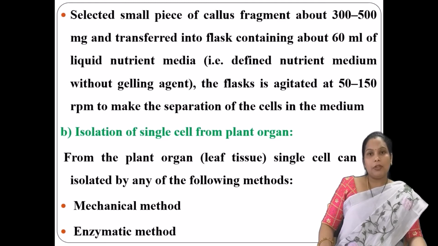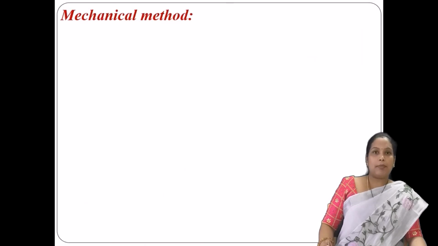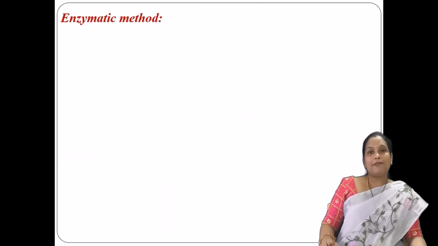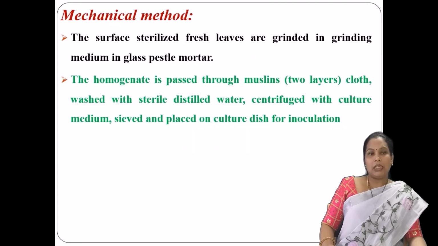Whatever I have explained till now is isolating the single cell from the callus culture. If you want to isolate the single cell from the plant organ, you need to select the plant organ, and the single cells can be separated by two methods. One is the mechanical method and another is the enzymatic method.